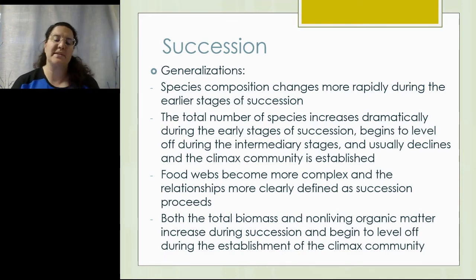And different food webs exist in these different environments, and they become more complex and more clearly defined as the succession proceeds. What's very important about having different ecosystems in different areas, so we had a forest fire that went through one area and a climax community in a different one, is that it allows different organisms to find a new niche in a new area. And often it's those intermediate stages that have the most biodiversity.